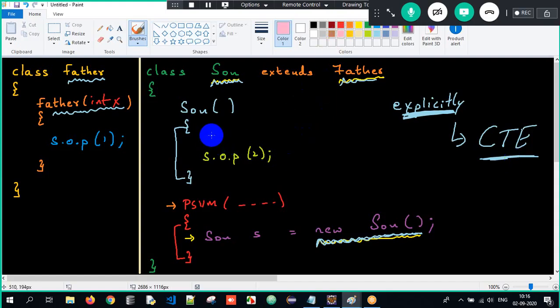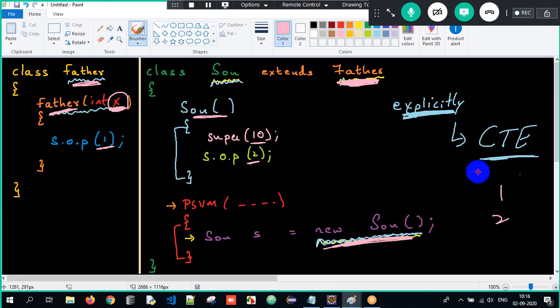So now I have to mandatorily write super(x). When I write super(x), I am invoking the superclass constructor. Who is the superclass here? Father. I am invoking the Father class constructor, which is accepting an integer argument. So I have to pass one integer argument. So now what happens? When I say new Son, control goes here. So super(10) means I am invoking the superclass constructor, that is Father. x value will become 10. 1 will get printed, then 2 will get printed. That's it. I'll get the output as 1 and 2 only. But if there is a parameterized constructor, I have to invoke it explicitly. This is the funda behind it.